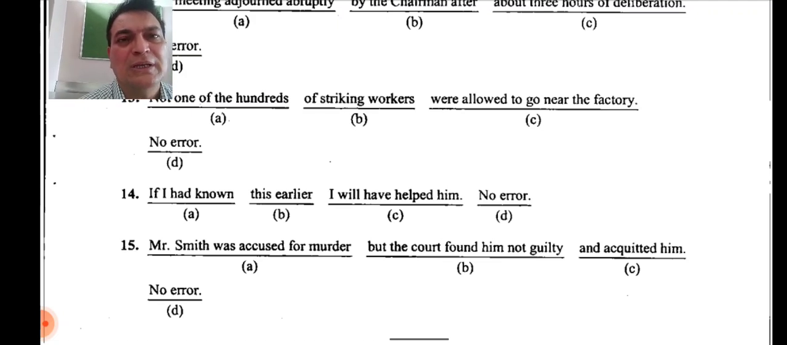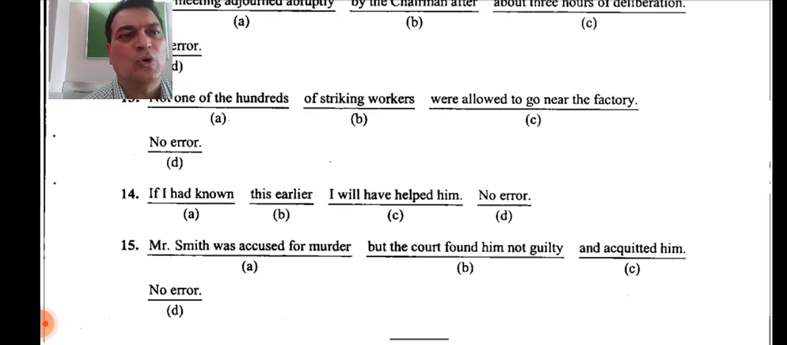So here we have seen 15 sentences on spotting errors, and we have discussed the grammatical principles behind these: why those phrases have to be used, why those words have to be used, why those verb forms have to be used.